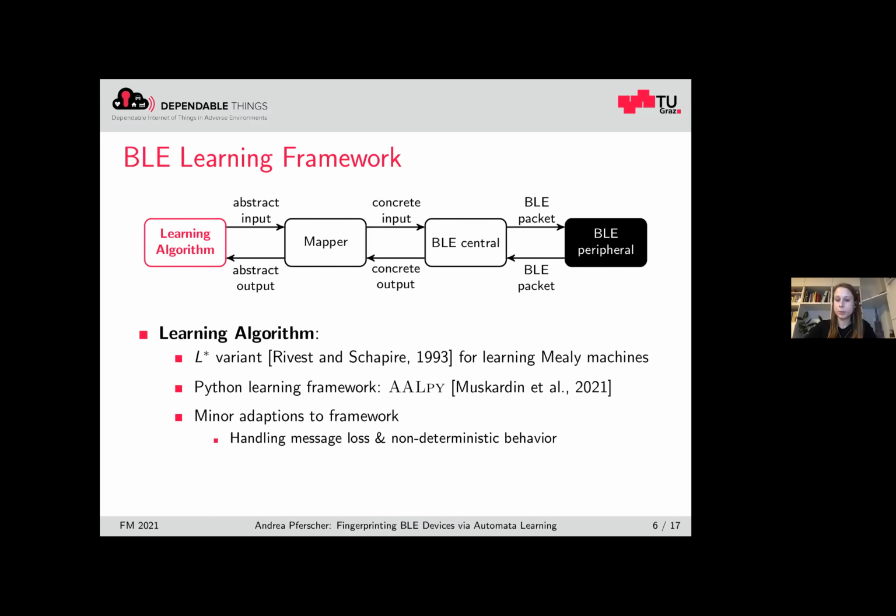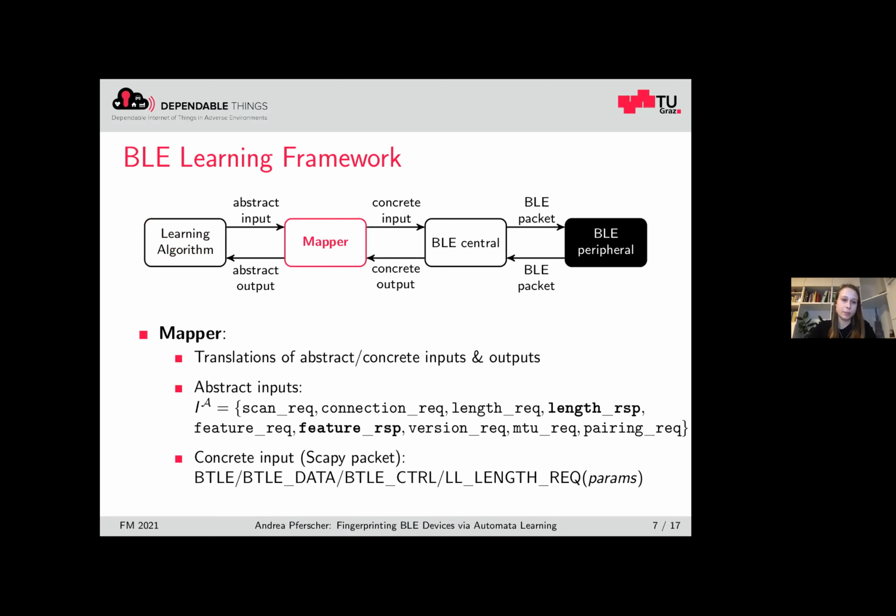This learning algorithm is implemented in a Python library called LBI, and this allows us to generate this whole framework in Python, which is quite nice. However, we had to do some adaptations to this learning library, so we had to deal with message loss and with non-deterministic behavior.